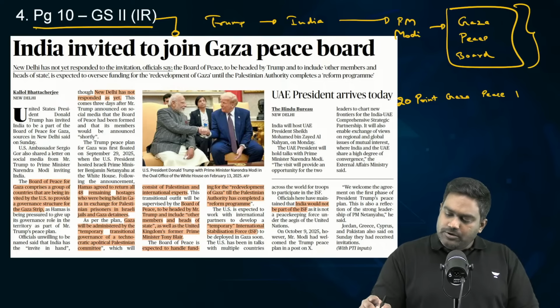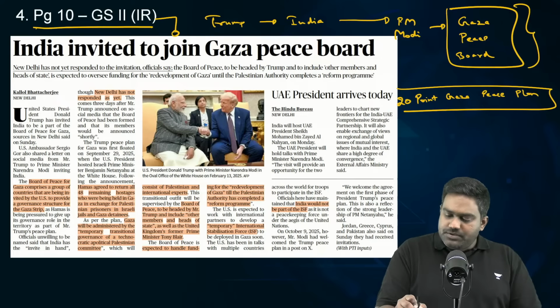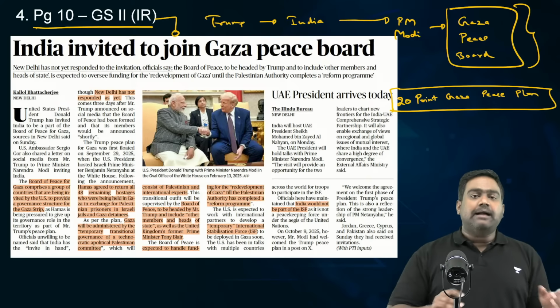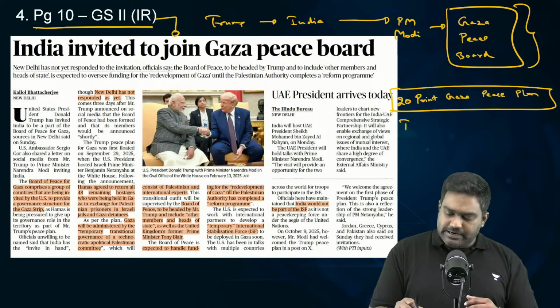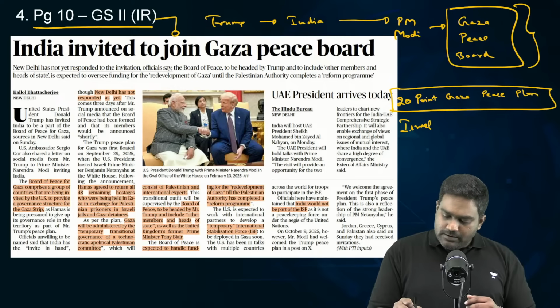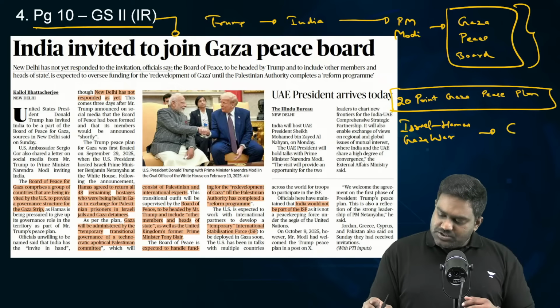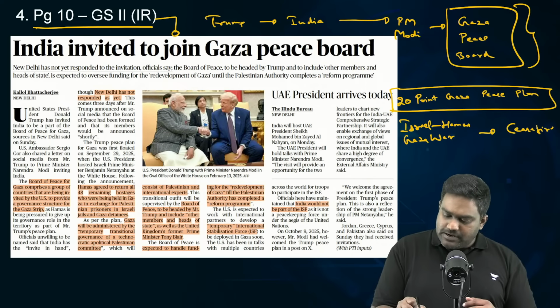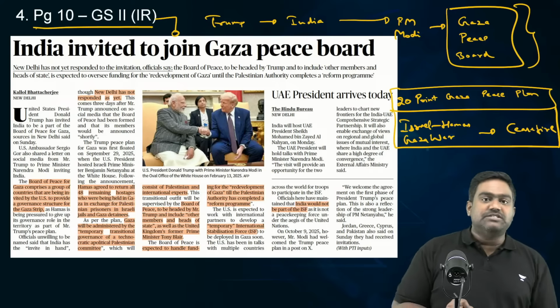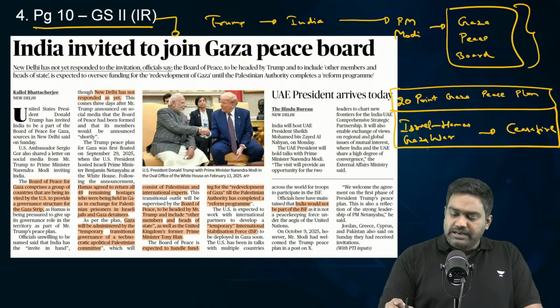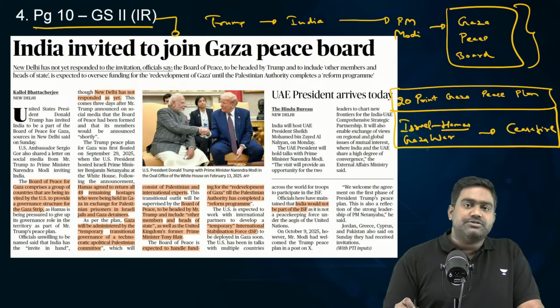See, last year, Donald Trump, along with Egypt and Qatar, acted as mediators between Israel and Hamas, which have been fighting the brutal war in Gaza over the last 3 years. The Gaza war was temporarily brought to a halt through a ceasefire under the 20-point Gaza peace plan, with Hamas agreeing to release all the remaining hostages.